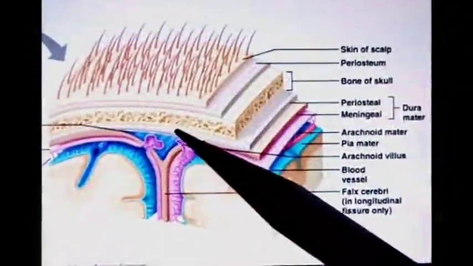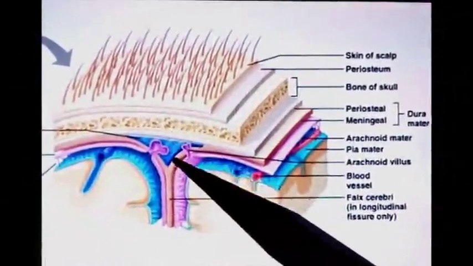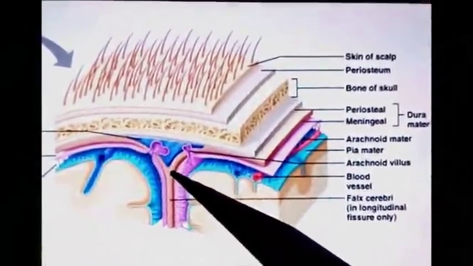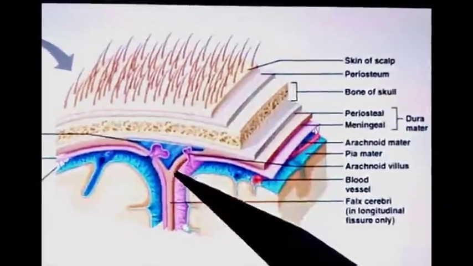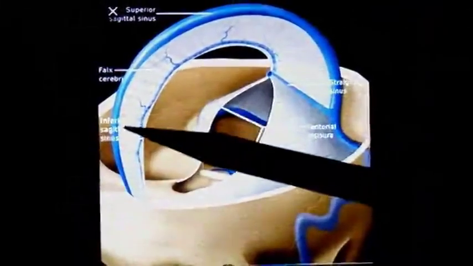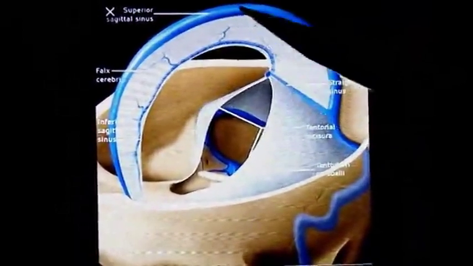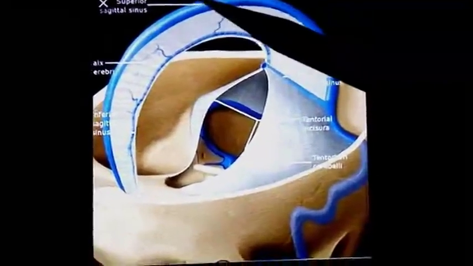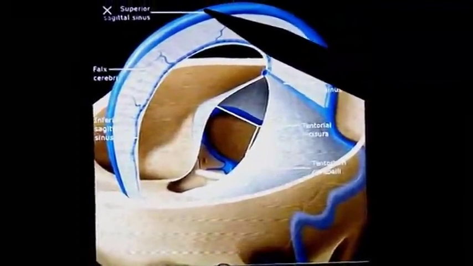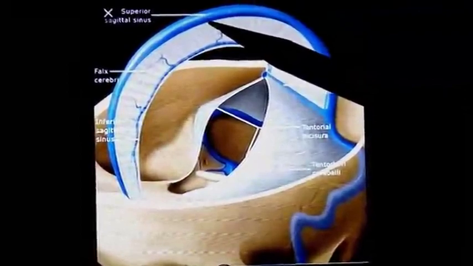Outer wall of the sinus is formed by endothelial layer of dura mater, and inner wall is formed by the meningeal layer of dura mater. So this is the diagram showing only the fold of the dura mater, and this is the cranial venous sinus present within it. Outer wall of the sinus is formed by endothelial layer, and inner wall is formed by the meningeal layer of dura mater.